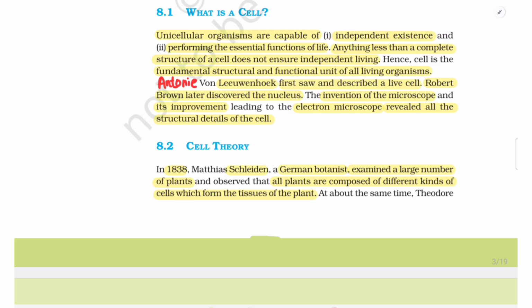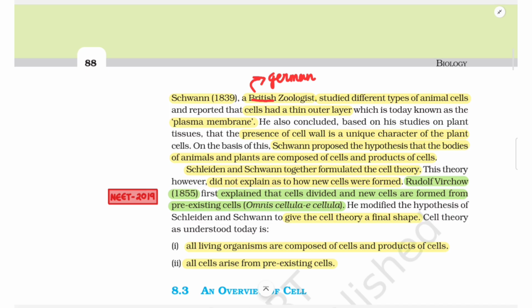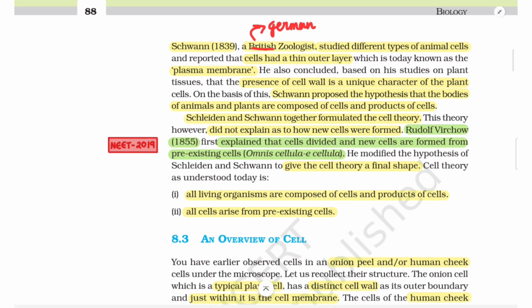8.2 Cell Theory. In 1838, Matthias Schleiden, a German botanist, examined a large number of plants and observed that all plants are composed of different kinds of cells which form the tissues of the plant. At about the same time, Theodor Schwann, 1839, a German zoologist, studied different types of animal cells and reported that cells had a thin outer layer which is today known as the plasma membrane.